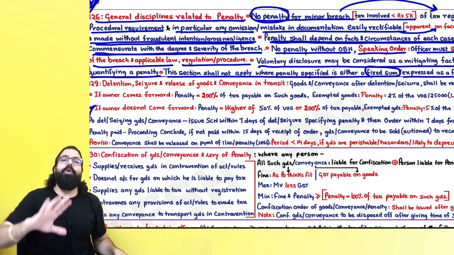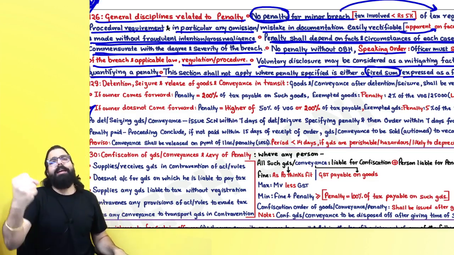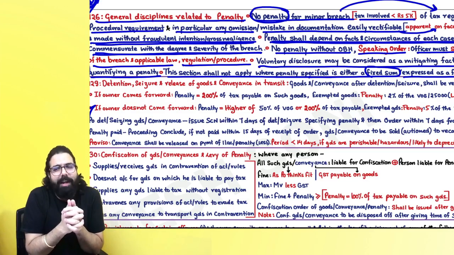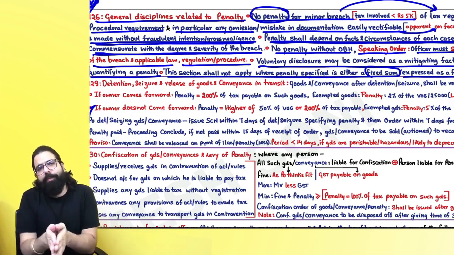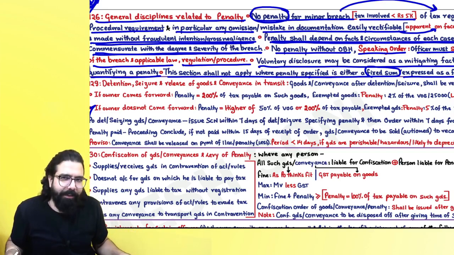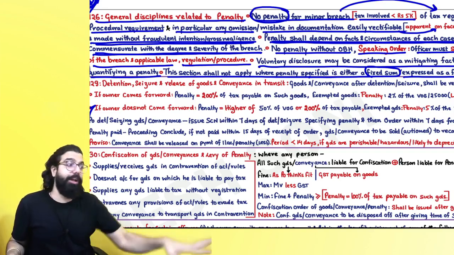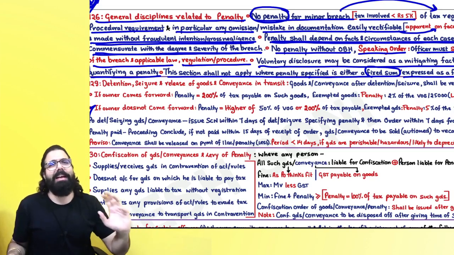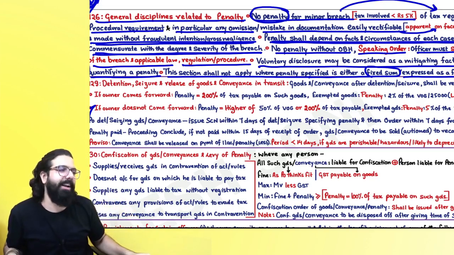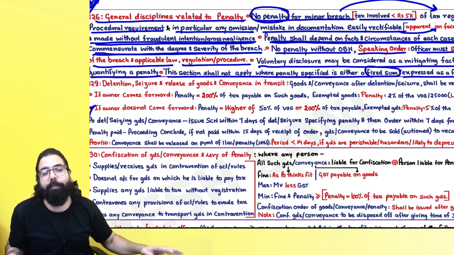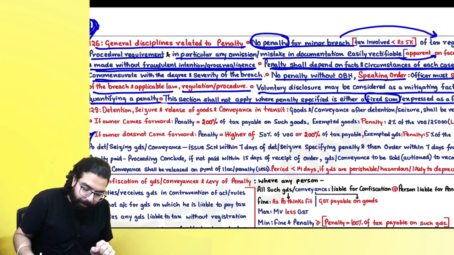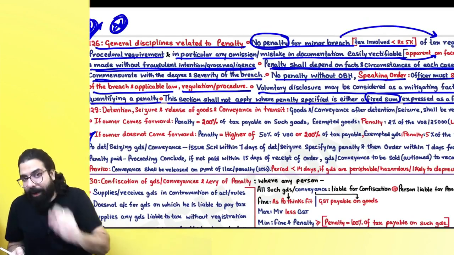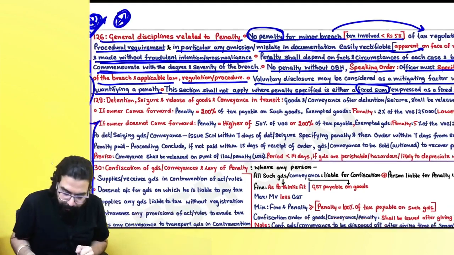If they have told penalties up to 25,000 and sir, your severity is less, you have yourself disclosed that, sir, I have done a mistake. In that scenario, the penalty amount can be charged a little less. But wherever it is told 10,000 fixed amount, or 10% of penalty, then in that scenario, you can't bargain, sir. Charge 8%, no. Charge 7.5, no. That is not possible. Done, sir. Point is clear. Section number 126 related. Please solve some questions and go. There is one Mangesh question which is there. Good question. Please do it and go.